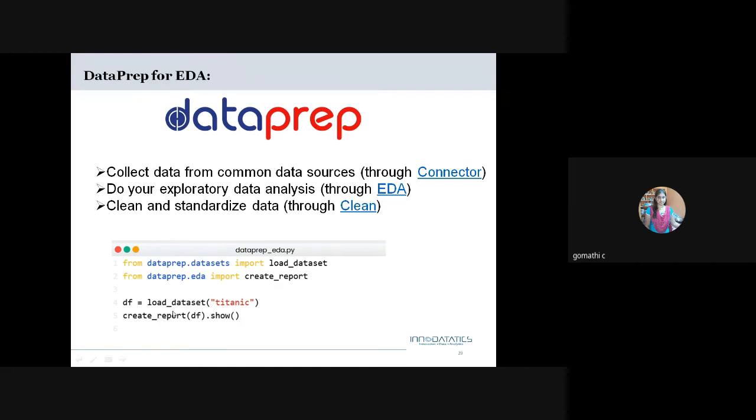This is the code we use in DataPrep for EDA. First, we are importing the data set and creating the report. We load the data set, call create_report on the DF, and show it.